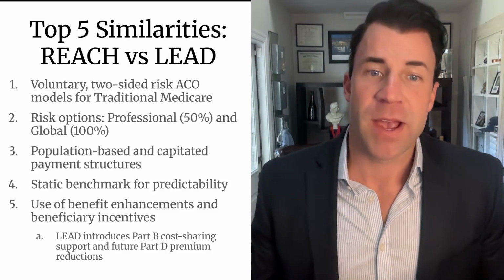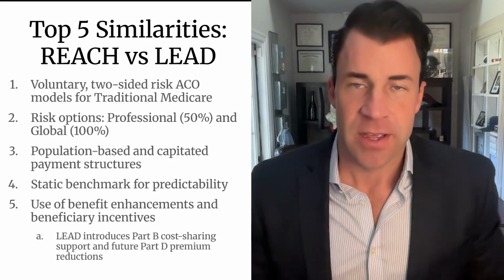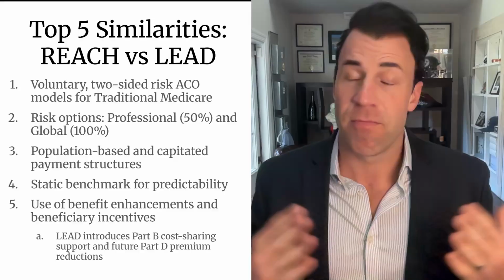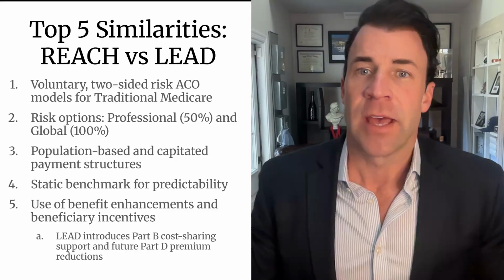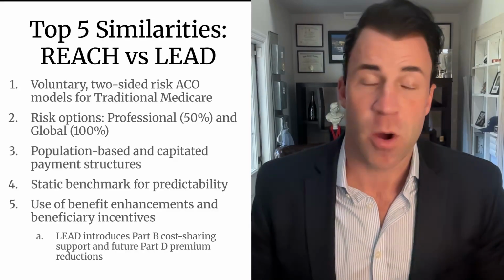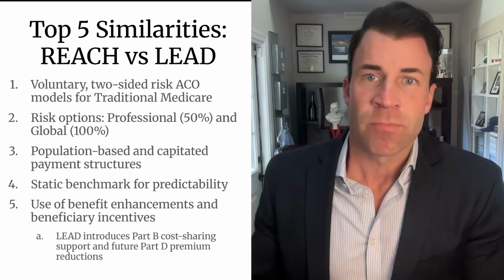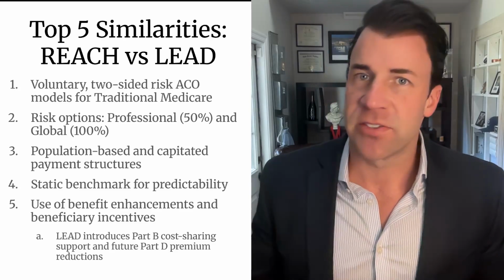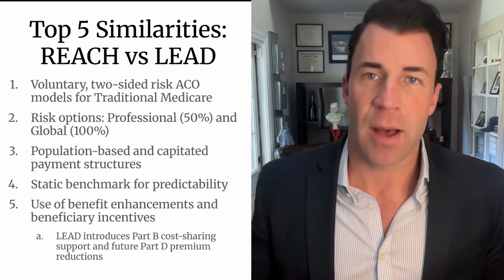There are some population-based and capitated payment structures. They didn't get into too much detail, but with ACO REACH, there were options at full capitation and just the primary care capitation. Both big deals. If you think about whether it was a health system, a practice, a community health center, having a steady flow of funds is a big deal. You can do a lot with those.